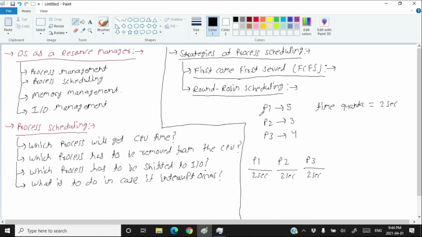Now, this is a chance for the process P1. The process P1 goes to the CPU. How many seconds are remaining to complete the process P1? 5 minus 2 is equal to 3. So process P1 again will stay there for 2 seconds and come out.